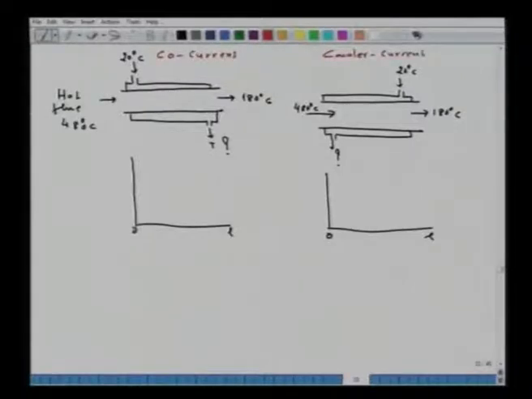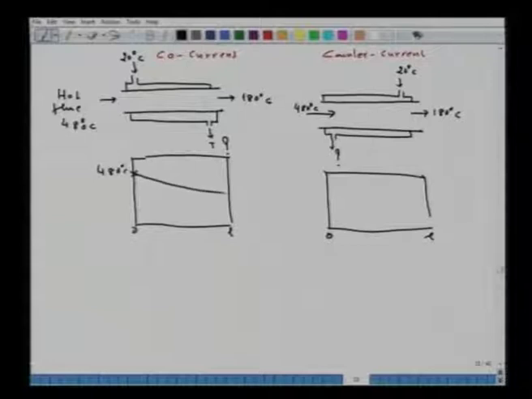For the counter current, the hot flue gas temperature will vary from 480 degrees Celsius to 180 degrees Celsius. Here the water starts from 20 degrees Celsius, and we have to find out this temperature.